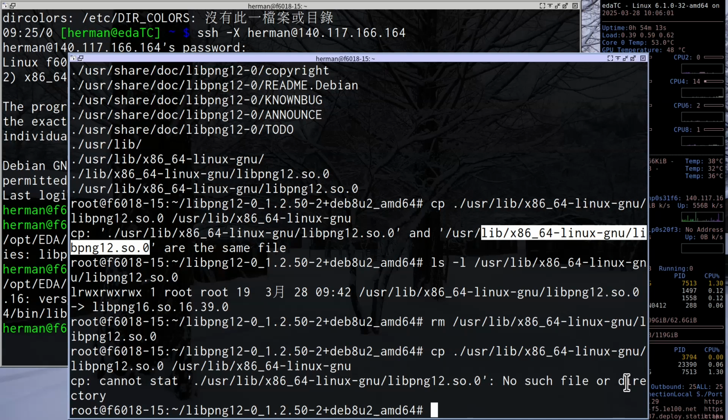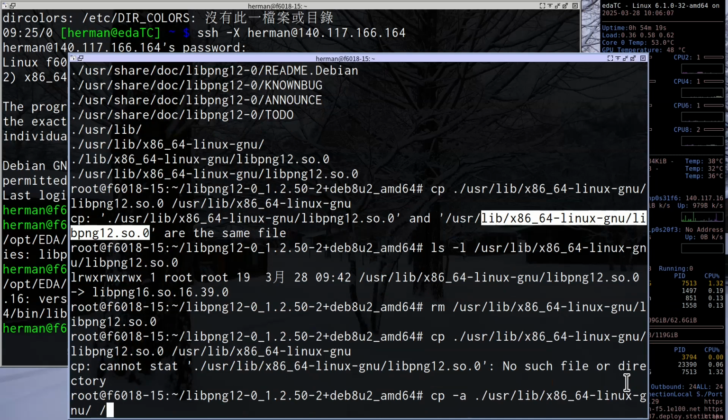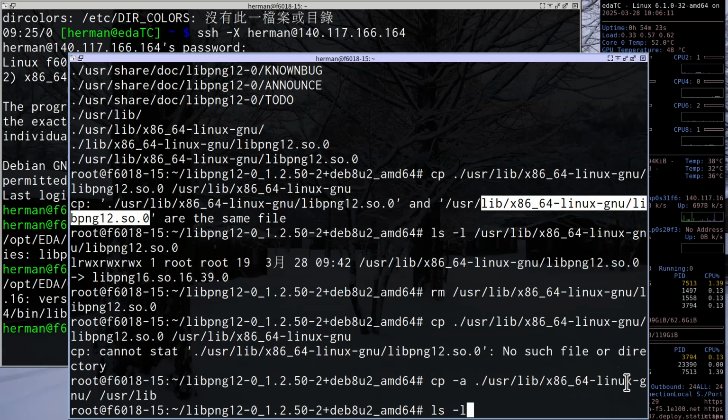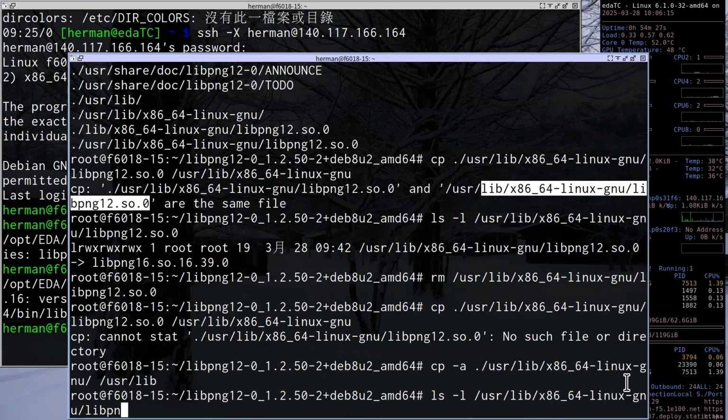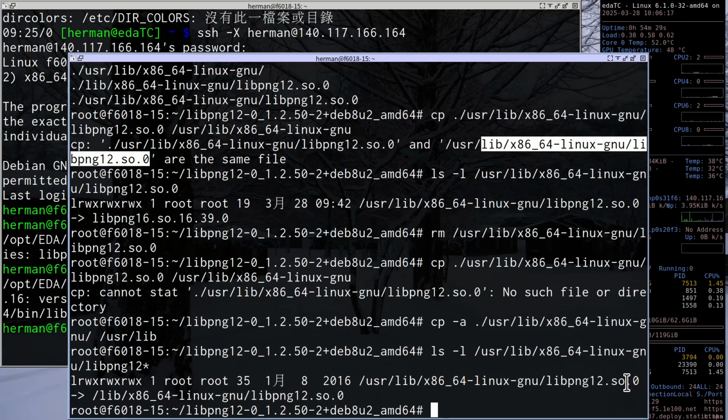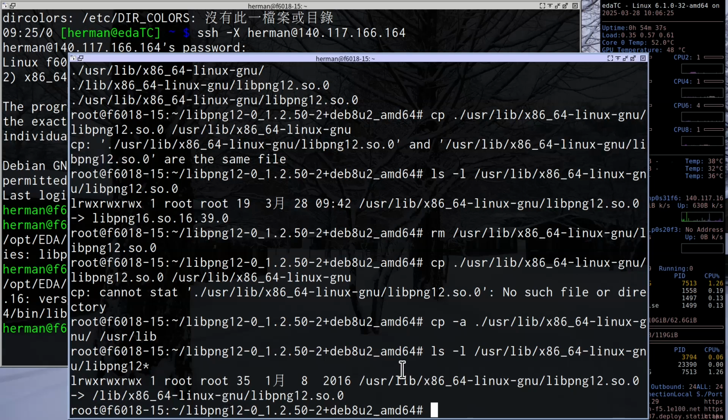So I think we can copy with cp -a to /usr/lib, libpng12 star. Here. Oh, it linked to this location. So, okay, we need to